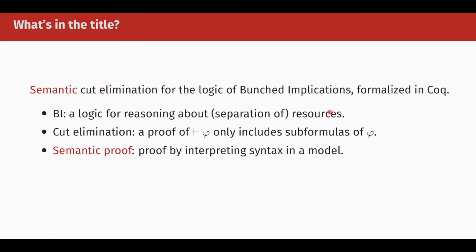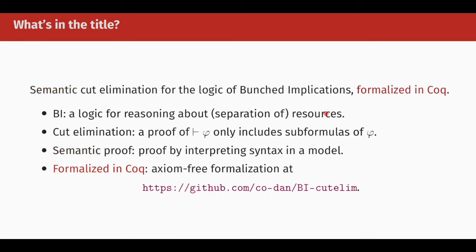In this work, I propose a semantic approach to proving cut elimination for BI, by which I mean a proof that goes through some semantical model. I believe that this kind of proof is more amenable to formalization and more extensible. To support this claim, there is a formalization of this proof, including some extensions, available online. In the remainder of this talk, I would like to explain the problem in more detail and sketch the proof. I will conclude the talk with some reflections on the formalization process.